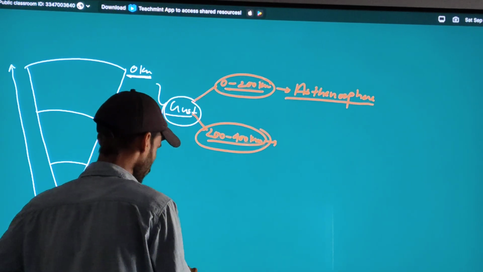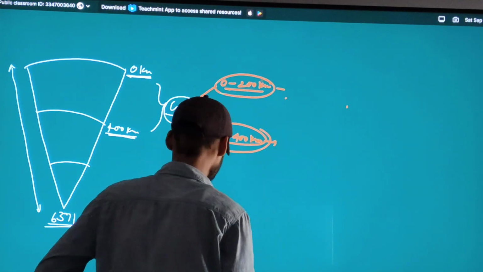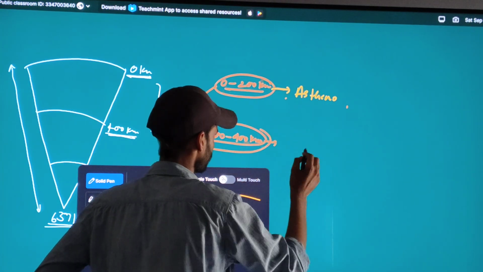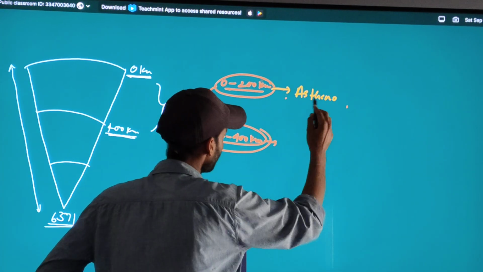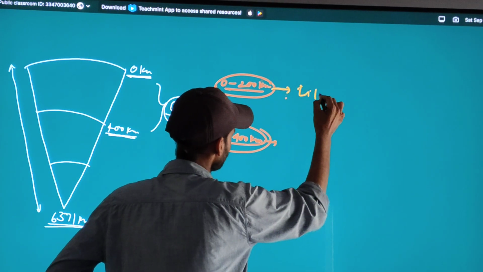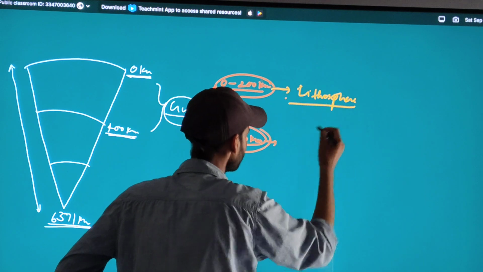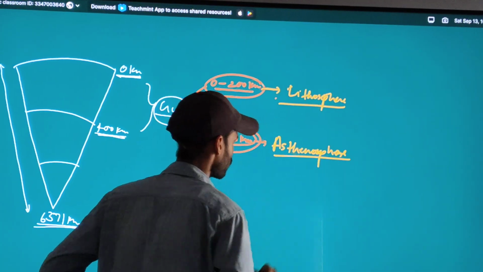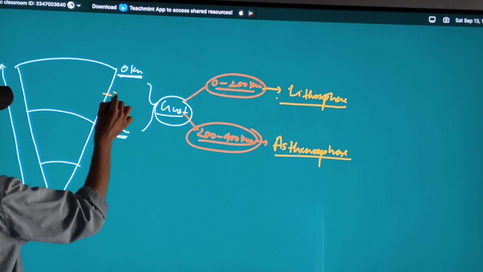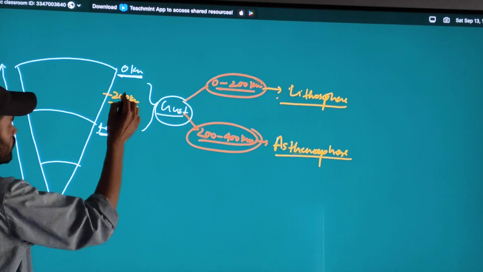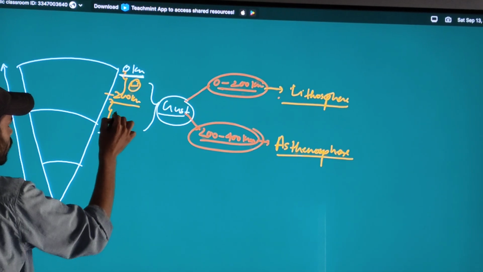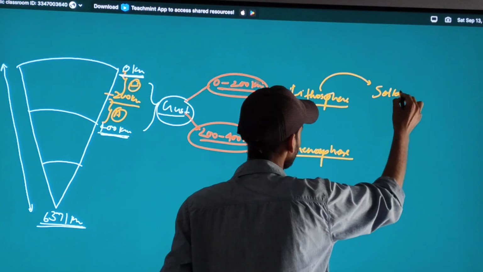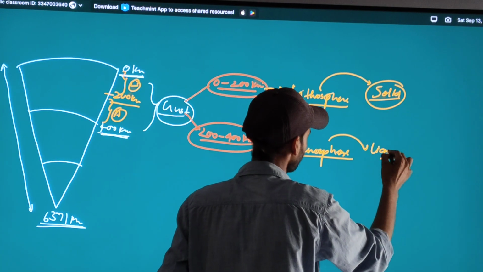I'm sorry, no. Oh, sorry. This from 0 to 200 kilometers is the lithosphere, and this is the asthenosphere. The lithosphere is in solid form, but the asthenosphere is in liquid form.